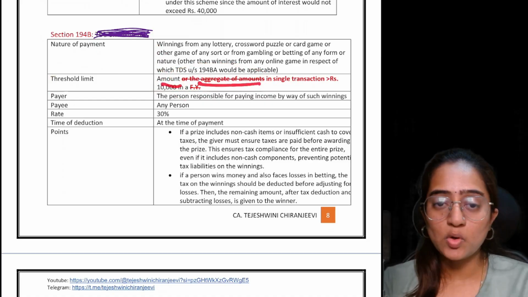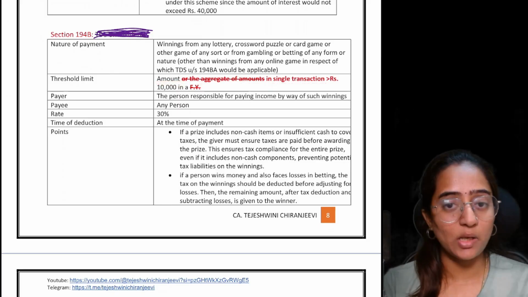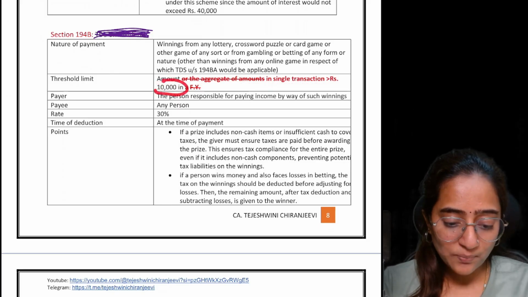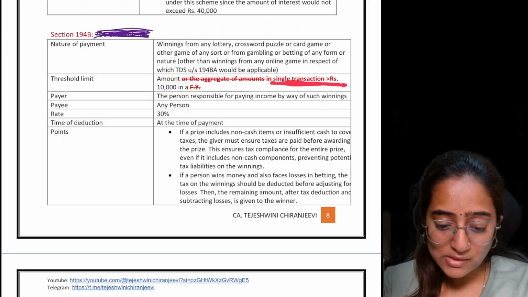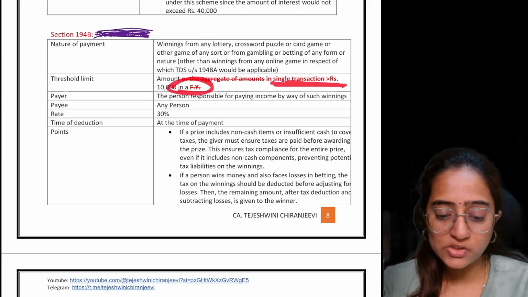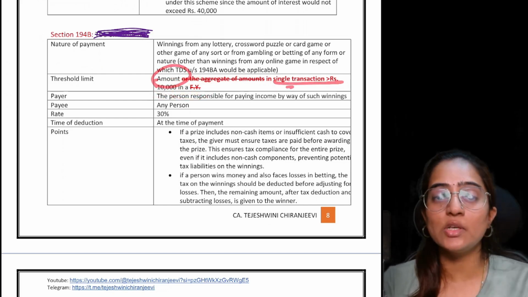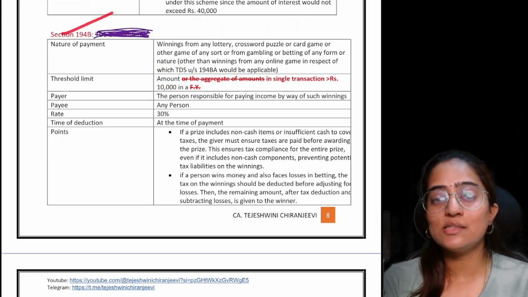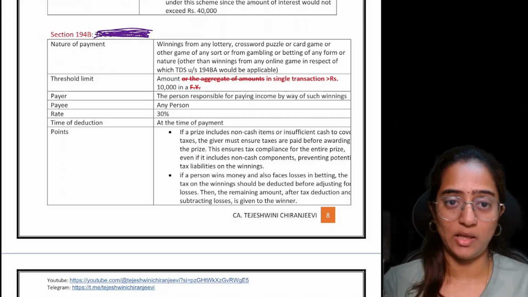Earlier the aggregate amount was stated, but now it is replaced with the amount in a single transaction, if it is greater than 10,000 rupees. Now, this is in a single transaction. It is not only in a financial year. So, the amount in a single transaction, if it is greater than 10,000, yes, then under section 194B TDS needs to be deducted.